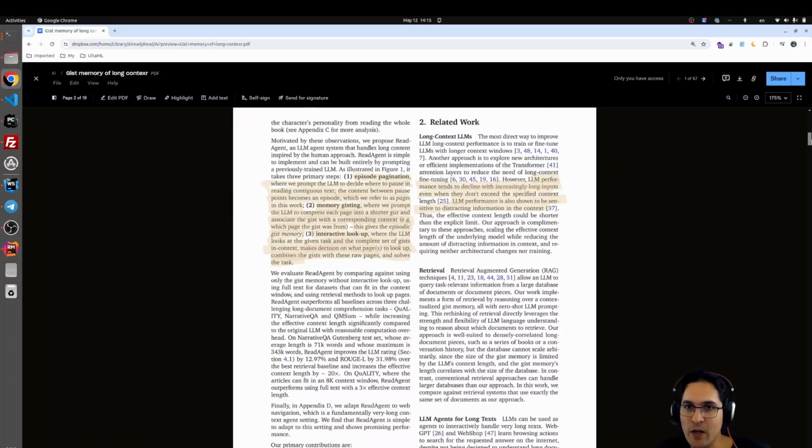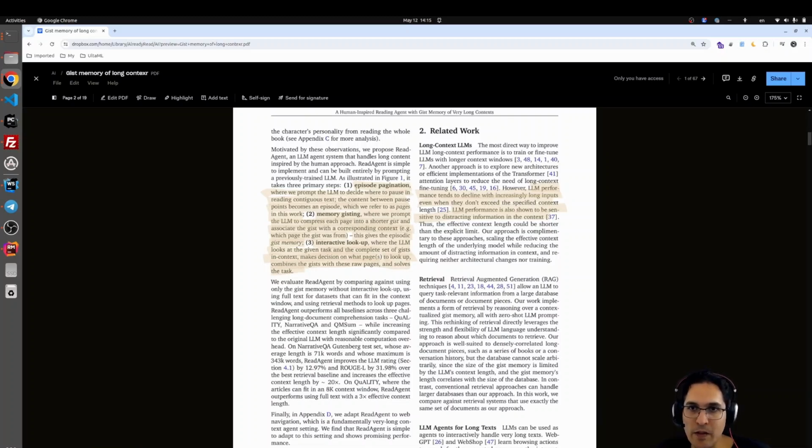I have highlighted some parts that are worth reading. They're mentioning here the three steps that we talked about: episodic pagination, where we prompt the LLM to decide where to pause in the reading text, and the content between pause points becomes an episode, which we refer to as a page in this work.